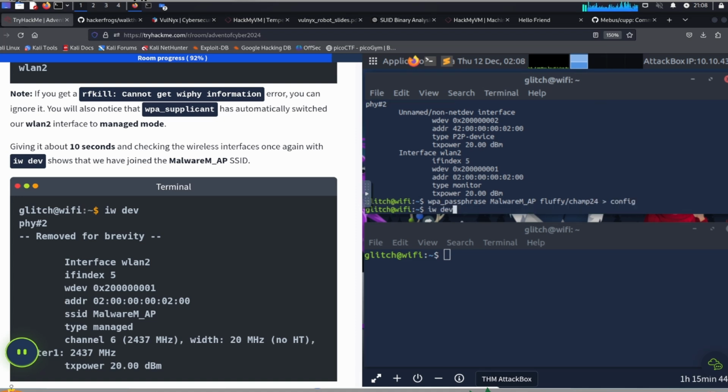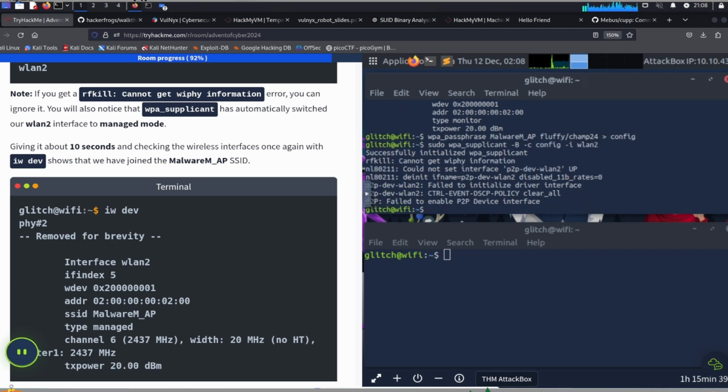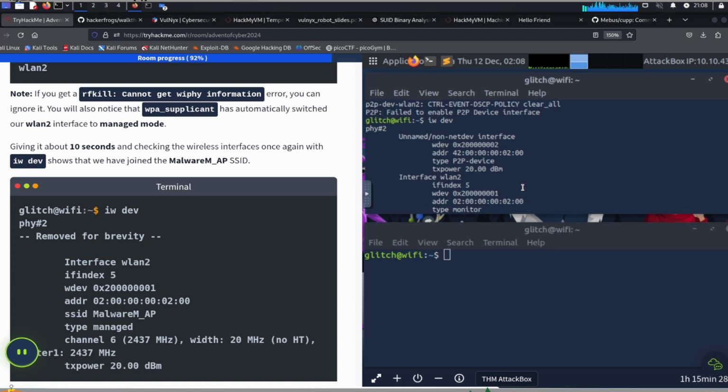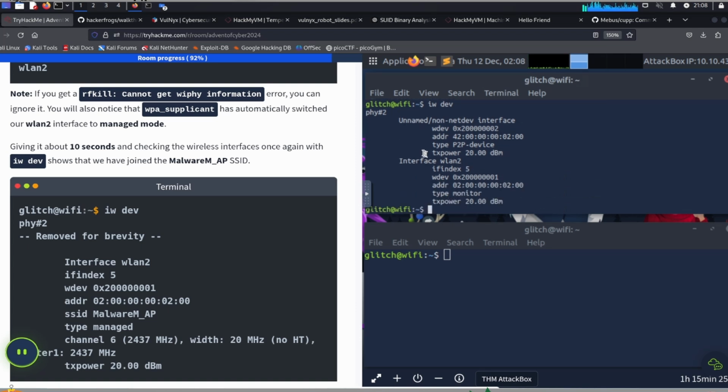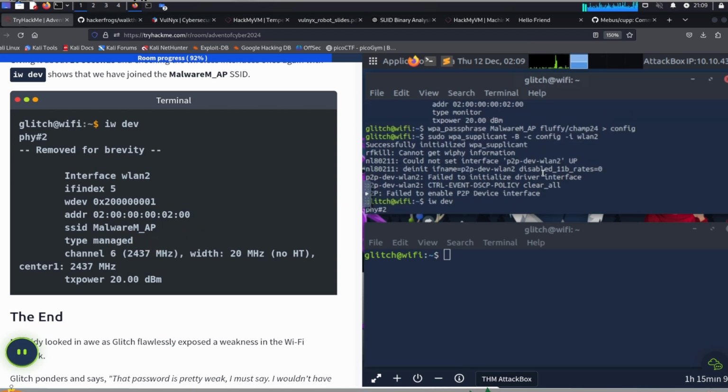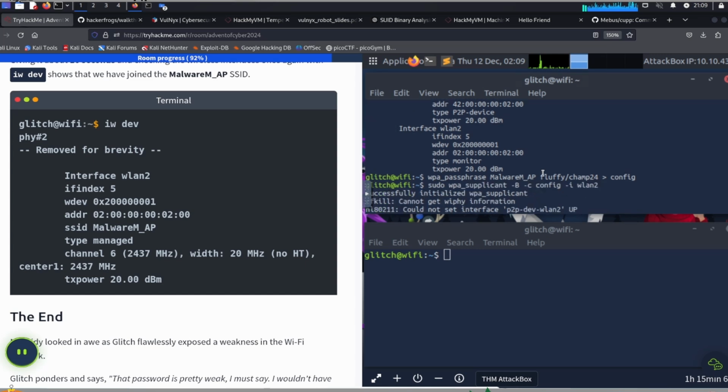And then we're going to run the other command. And then we're going to do iwdev. I'm not too sure why. So interface wlan2, it should say SSID malware MAP. Not too sure why it doesn't.